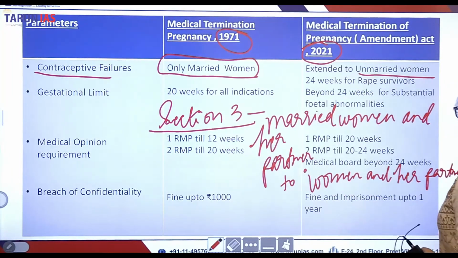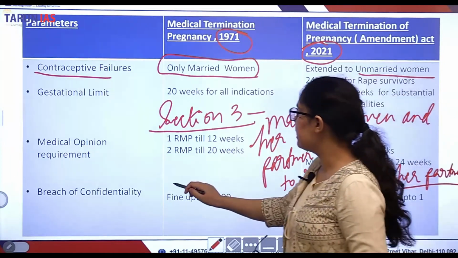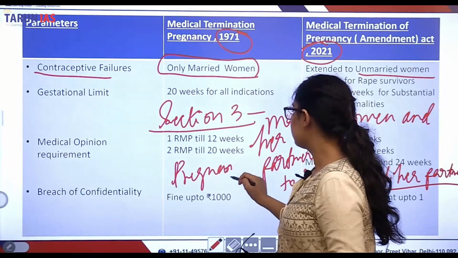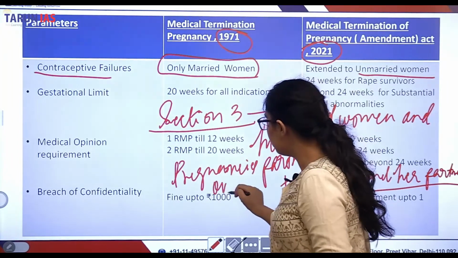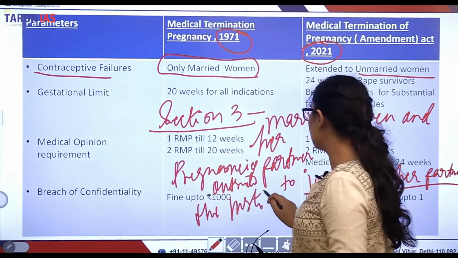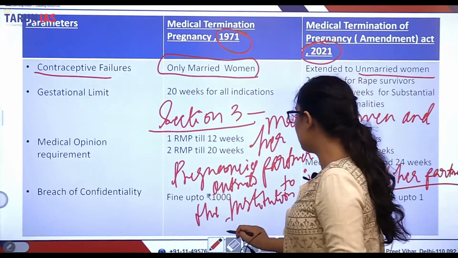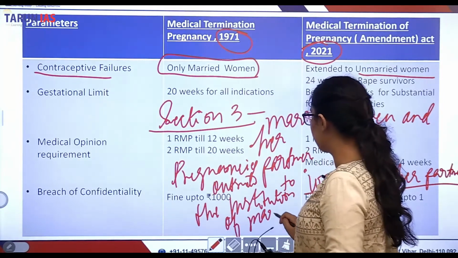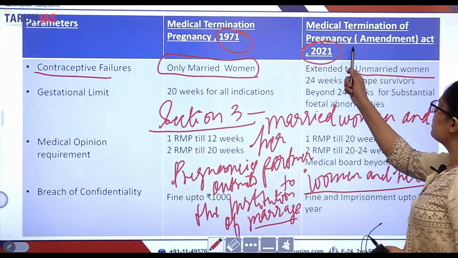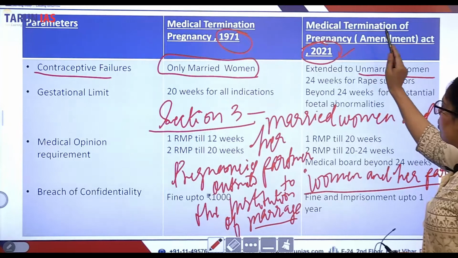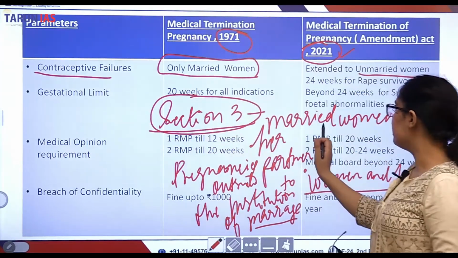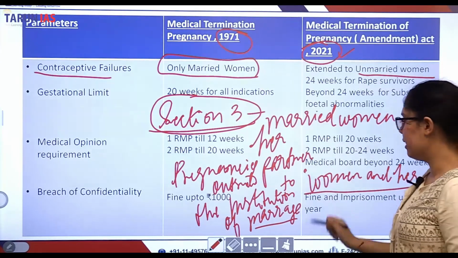What does this mean? This means that the legislation recognizes pregnancies outside the institution of marriage.